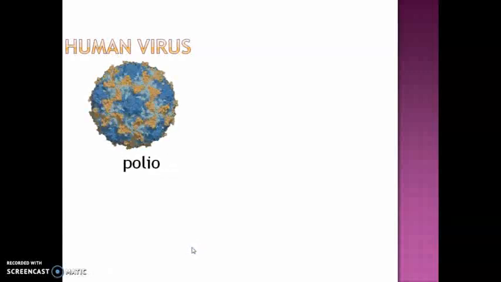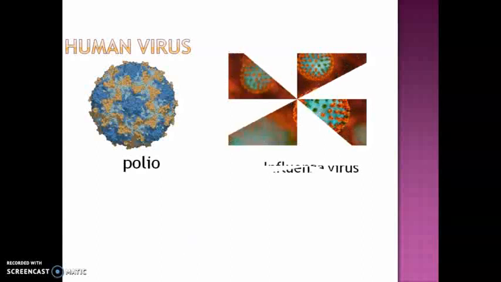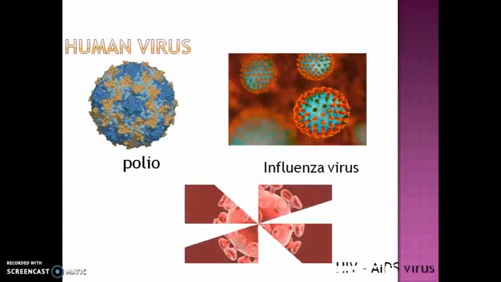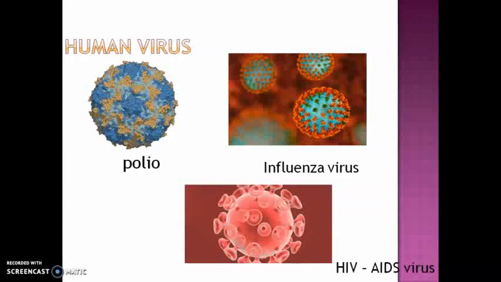Finally, we will study some more viruses, the viruses that are present in humans, plants or animals. In humans, we have the polio virus, then the influenza virus, then the HIV or AIDS virus, which cause these different diseases.